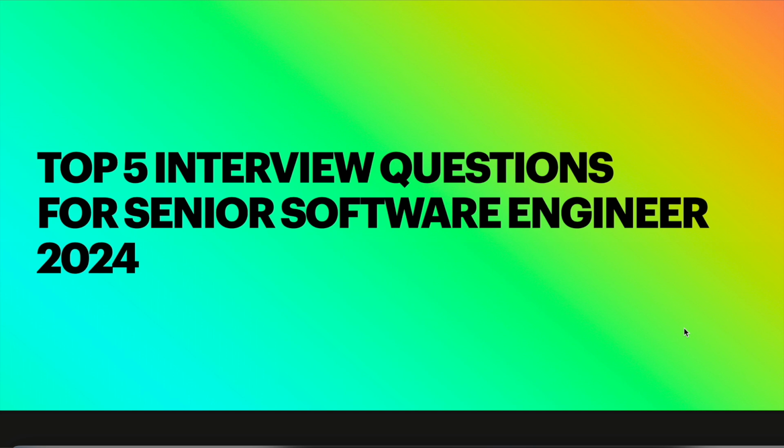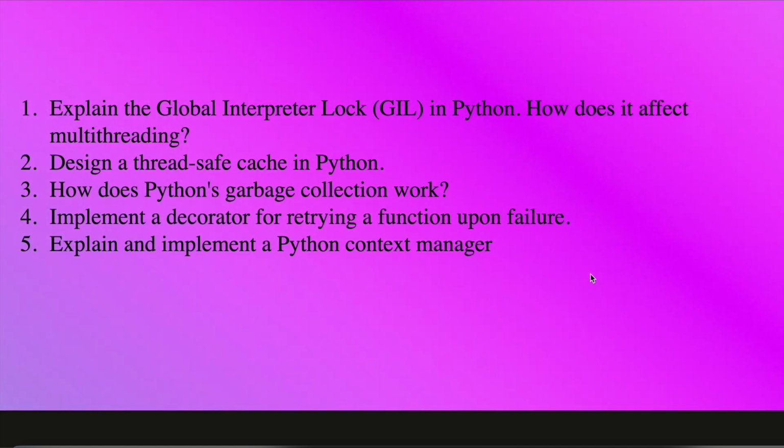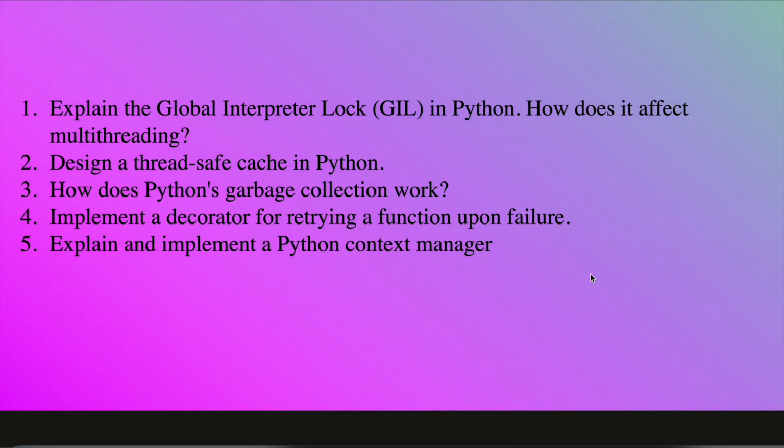Today we are going to discuss the top 5 interview questions for senior software engineer in 2024. Question number 1, explain the GIL, global interpreter lock, in Python. How does it affect multi-threading? This is the most asked question which has been asked in many interviews.